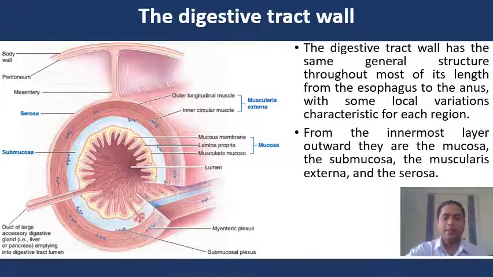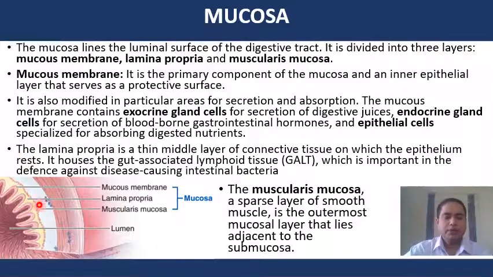From the innermost layer outward, they are the mucosa. The mucosa consists of three layers, that is mucous membrane, lamina propria and muscularis mucosa. Then the submucosa layer is there, and the muscularis externa that has outer longitudinal muscles and inner circular muscles, and the serosa. The mucosa lines the luminal surface of the digestive tract.